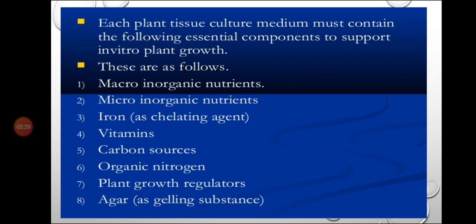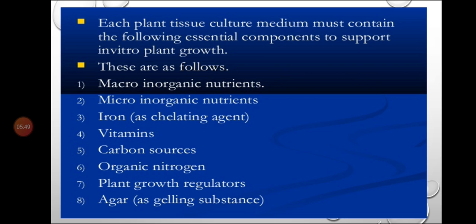The most commonly preferred medium for tissue culture is MS medium, that is Murashige and Skoog medium.